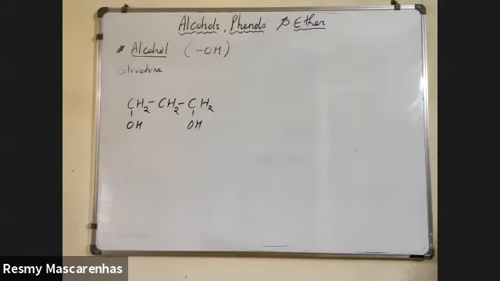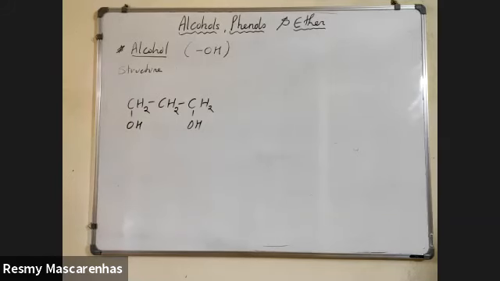IUPAC name of this? Tell me fast. Two alcohols are there?